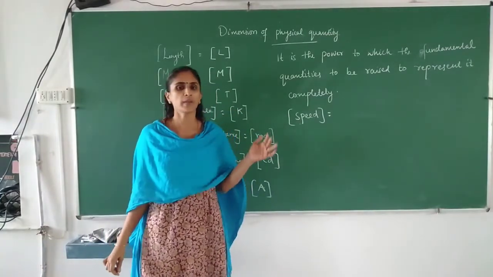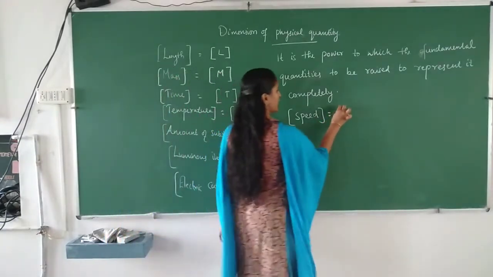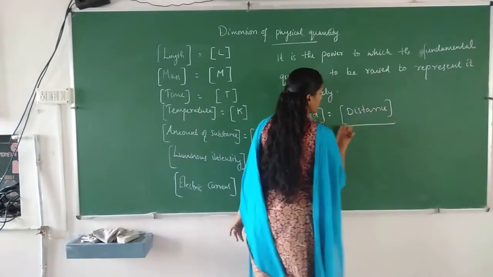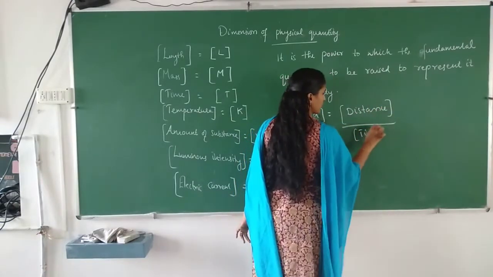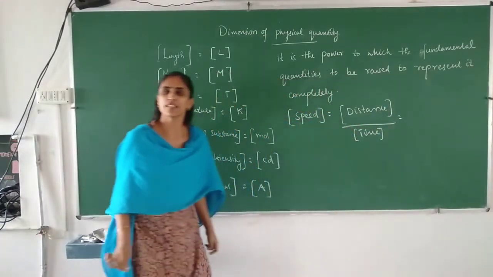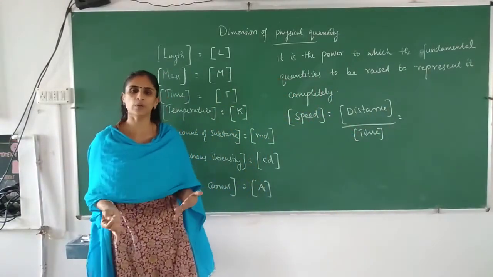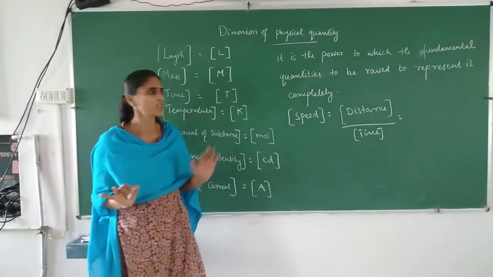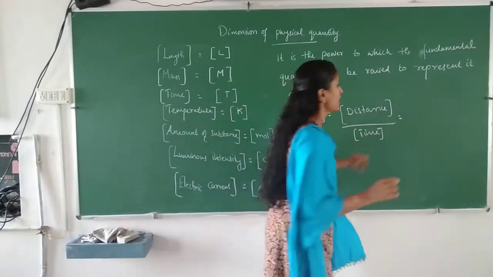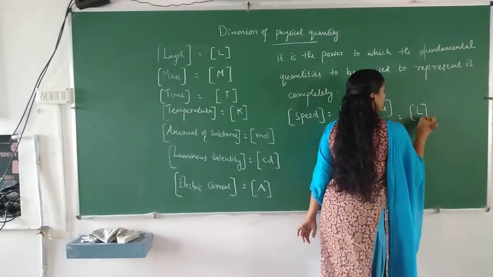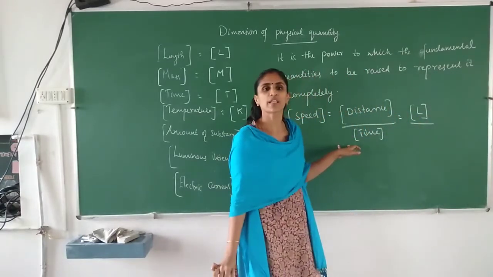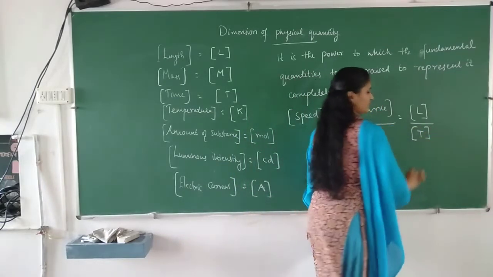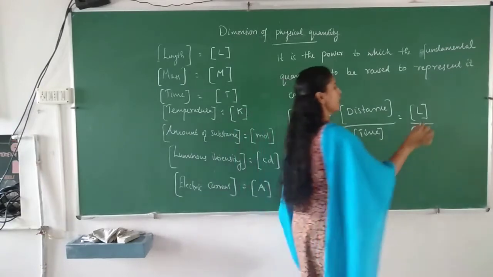What is meant by speed? Speed is equal to distance divided by time. So we can write dimension of distance divided by dimension of time. And what is the dimension of distance? Distance means it is the length only, no? You can measure in millimeter, centimeter, kilometers, whatever it is, but that is the length. So dimension of distance is L. Then what is the dimension of time? Dimension of time is T. So dimension of speed, how can we write?